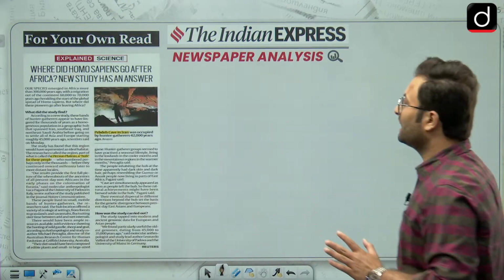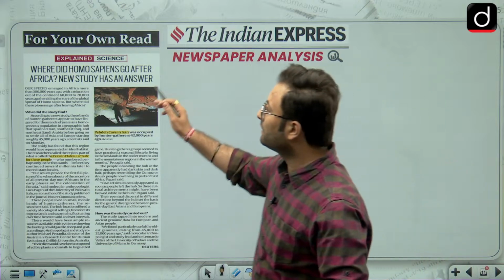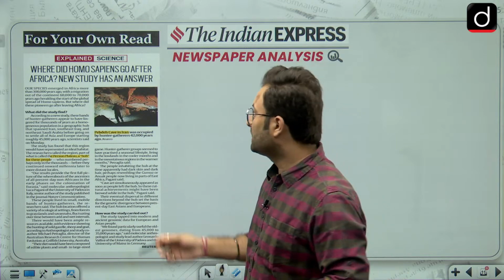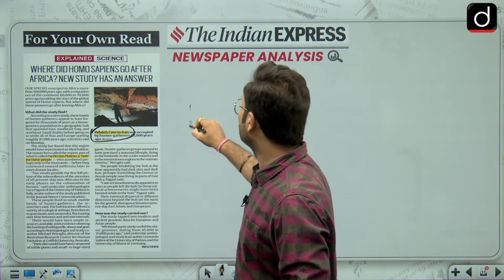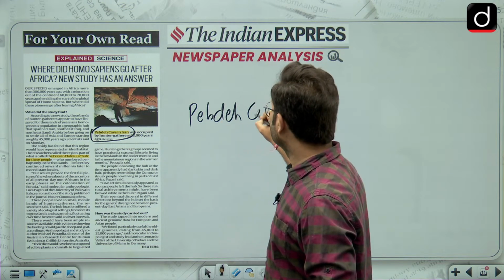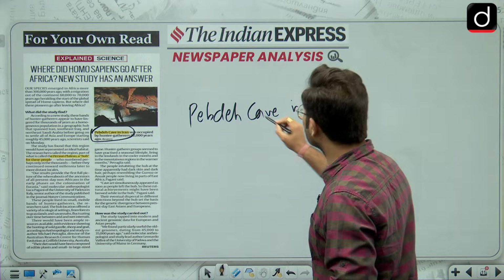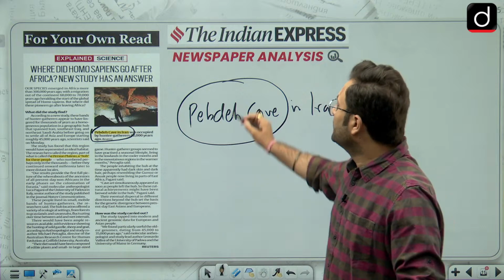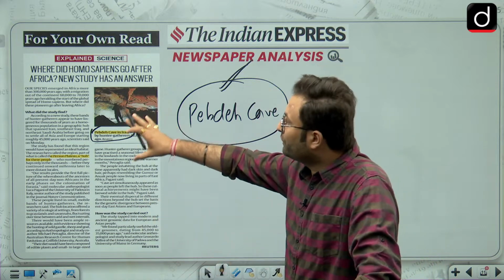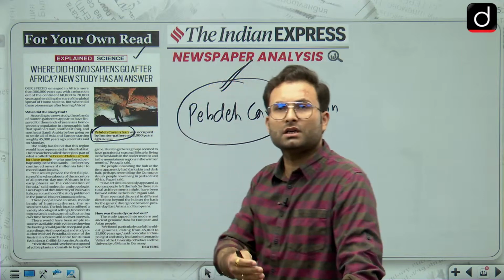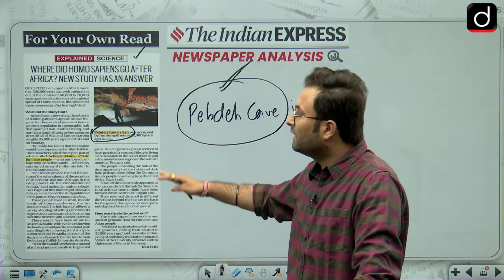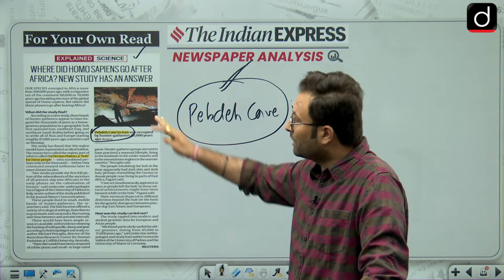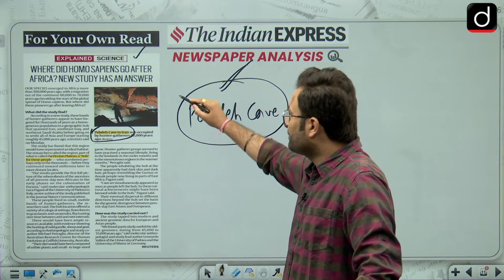Now we can move to the last part, that is for your own read. There is an article: where did Homo sapiens go after Africa? A new study has an answer. Basically, there is a mention of Pebde cave in Iran. I would want you to remember this name, as they might ask you in PYQs or MCQs. Otherwise, we will also cover this article in our In Focus or In News or In Depth program, so keep a tab on that. Other than that, if you have interest in the anthropology and history of Homo sapiens, you can read this article. Otherwise I would suggest that you please remember this name.